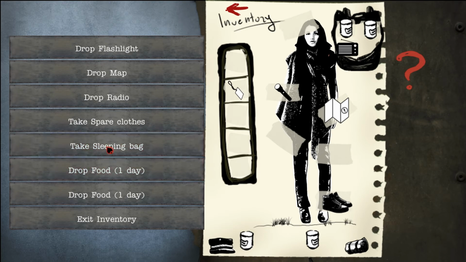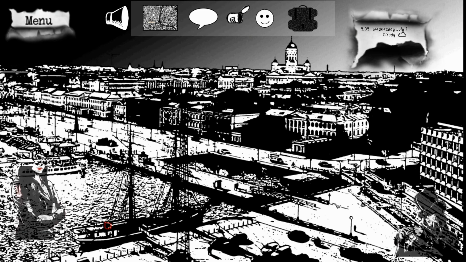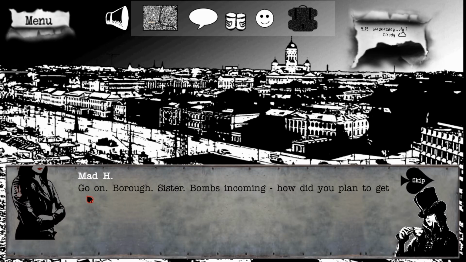Let's see, take sleeping bag. I guess we can just exit the inventory. Okay, all right. Mad Age, go on.